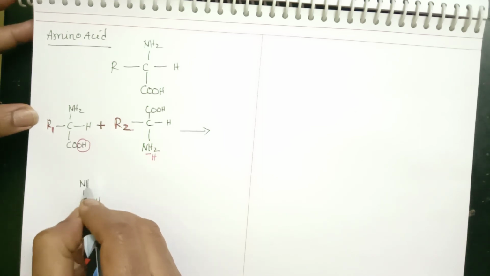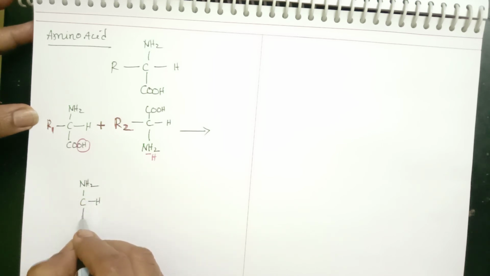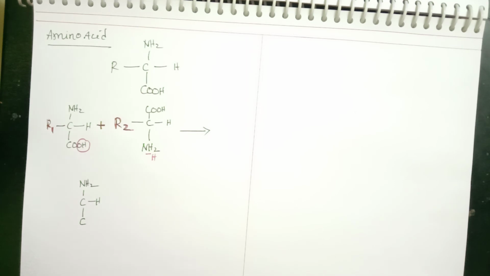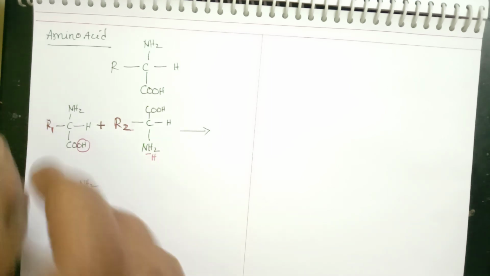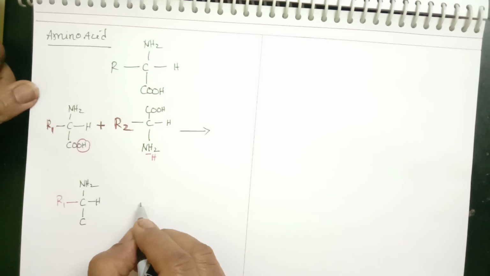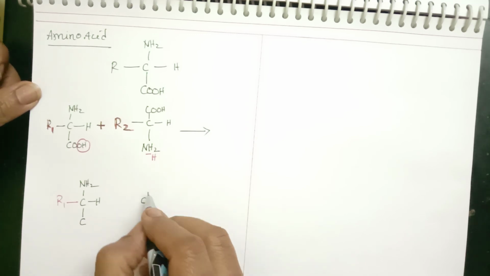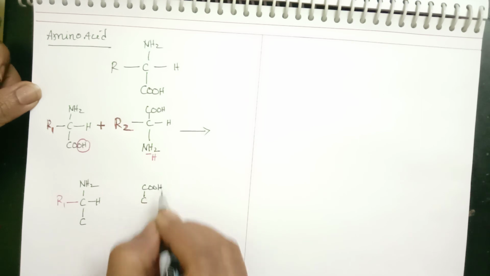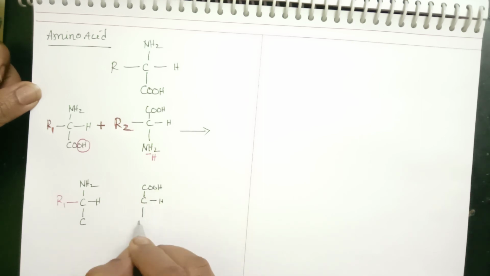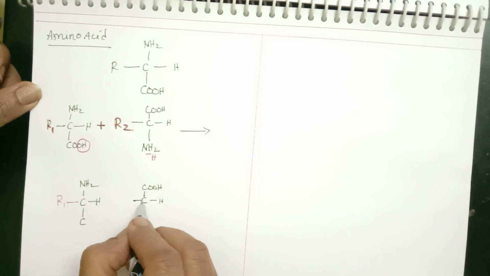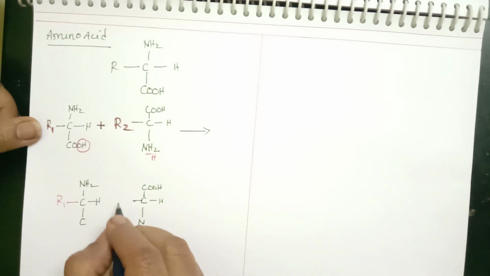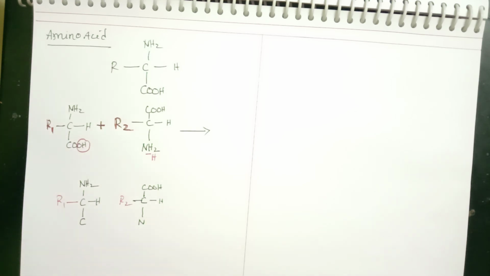This is NH2, and here there will be C, and this is the first amino acid, that is R1. And let me write the second also here. Here this is COOH, and here there is H, and here I am going to write N, and this is the second amino acid, R2. Now the bond formation will take place between the first and the second amino acid.